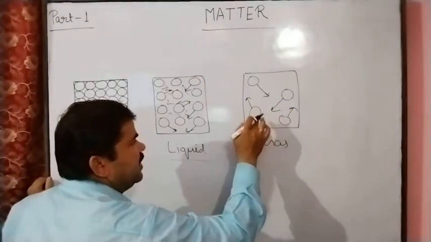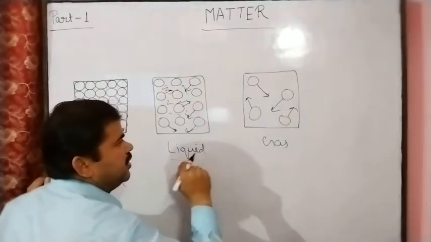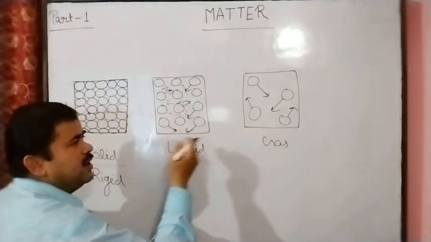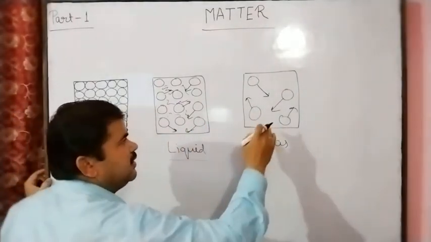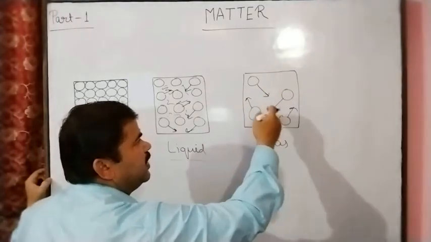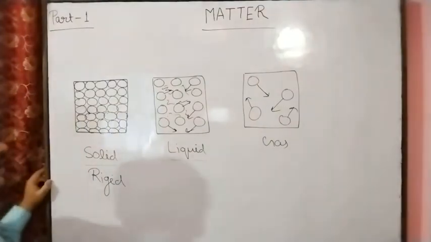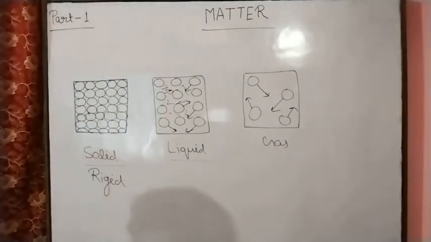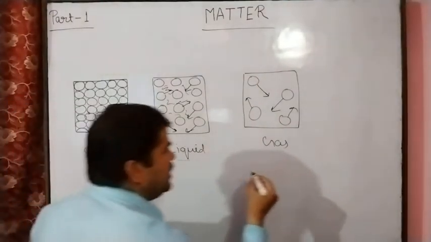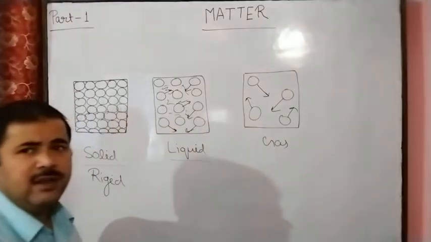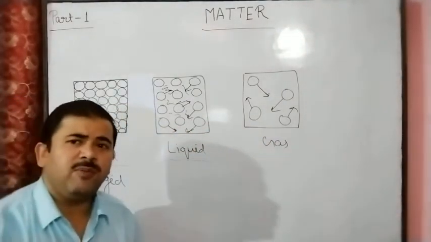In the gaseous state there is more interparticle space than in the solid and liquid state, and these particles easily move in these interparticle spaces. And after this, the gas also has the fluidity nature, because these particles are in moving condition. So gases also have the fluidity property.